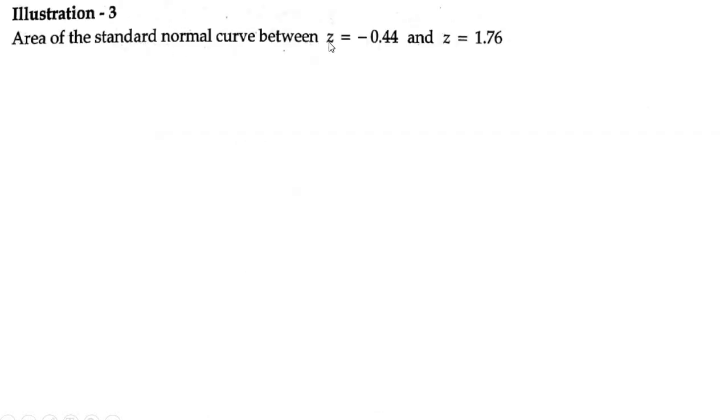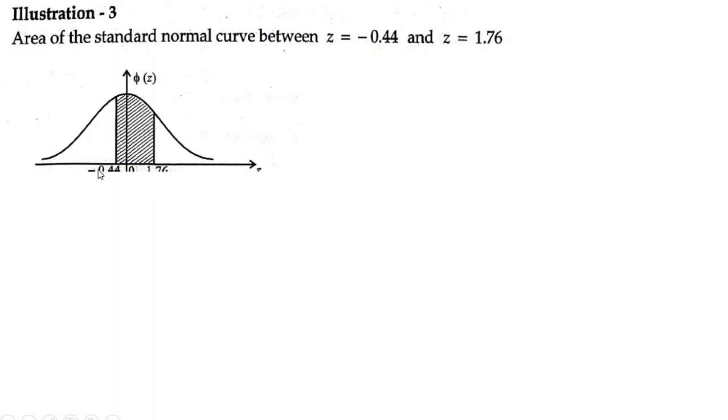Area of a standard normal curve between z equal to minus 0.44 and z equal to 1.76. So z equal to minus 0.44 means it is towards your left side, right? From 0 to minus 0.44. And z equal to 1.76 means it's somewhere here, from 0 to 1.76. So you have a negative here. As I told you, a positive value is a mirror image of a negative value, and a negative value is a mirror image of a positive value.